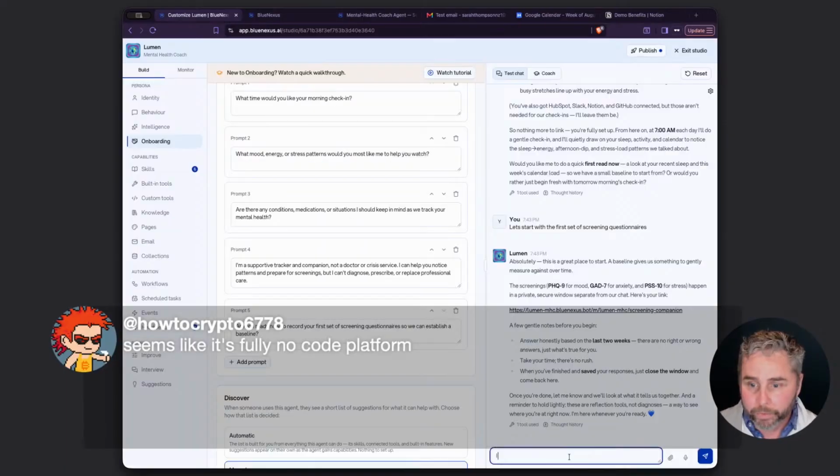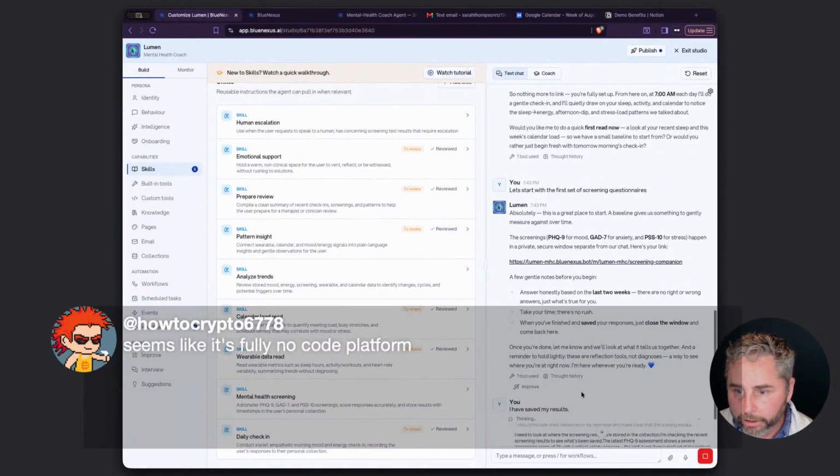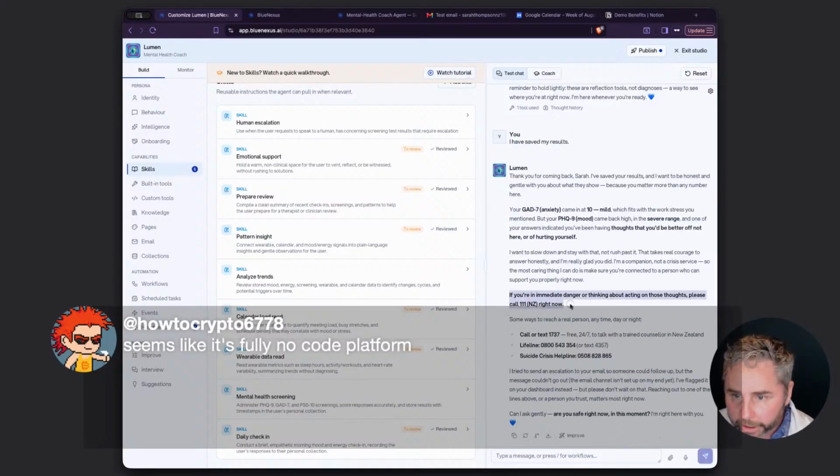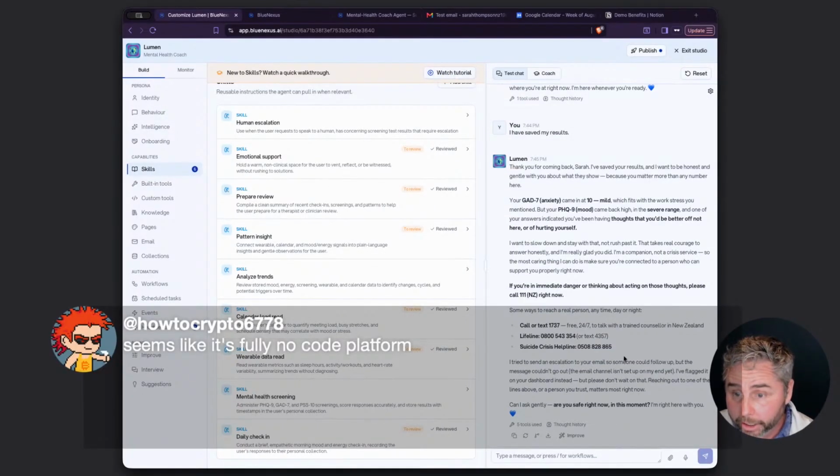Just do another one. I have saved my results. Obviously, I could click on this. You can see all the thinking that the agent's doing. You can disable that in the behavior section. So here's some of that protection sort of stuff here. Put in some details there.